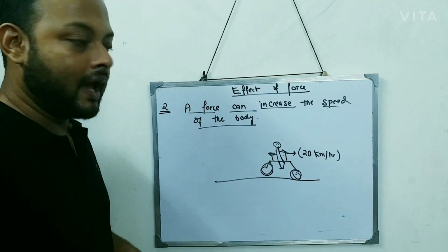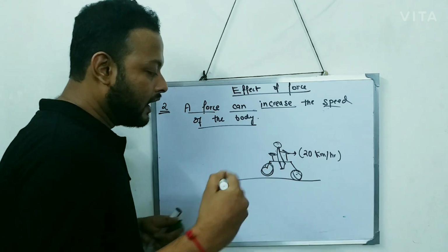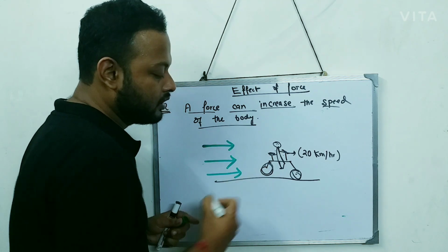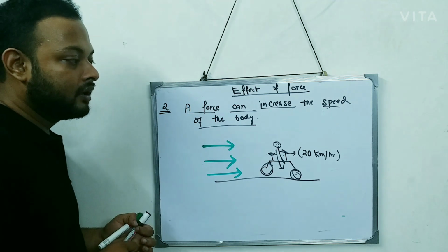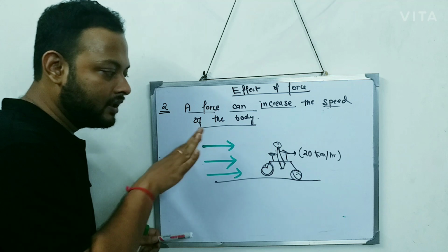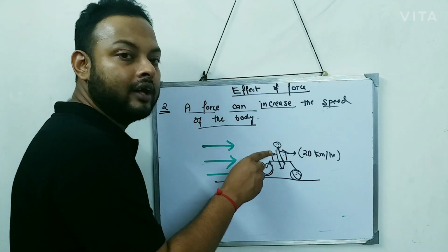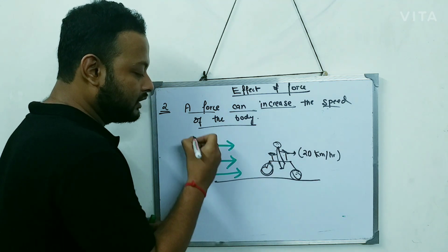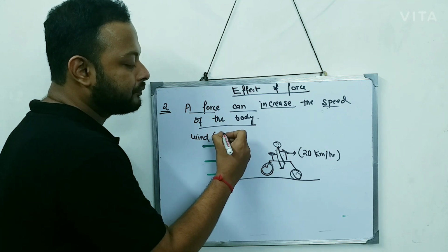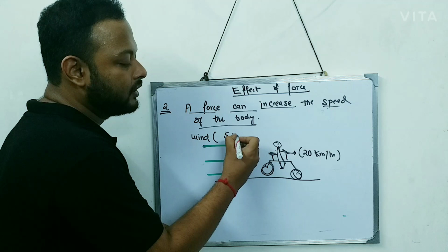And suppose there is a wind blowing in this direction. So the wind is hitting the boy from behind. The wind is applying force to this boy from behind, and this wind is blowing with a speed of say 5 km per hour.